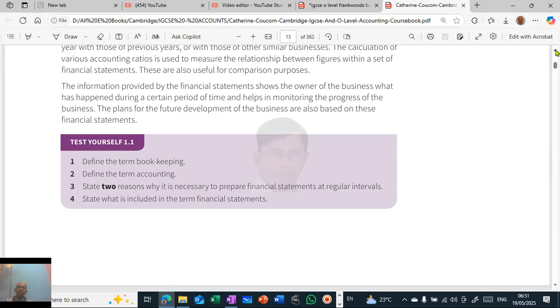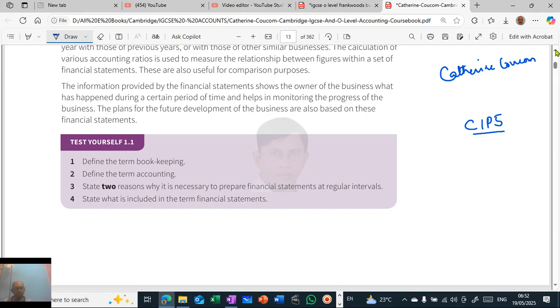So, this is a book by Catherine Kukom. Chapter, lesson number C1P5. So, C1P4, A and B, we have discussed Frankfurt's book. The same concepts are discussed even in this. This is from Catherine Kukom.